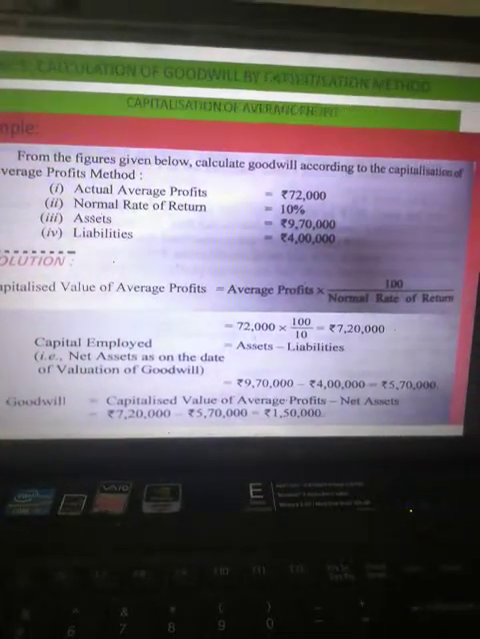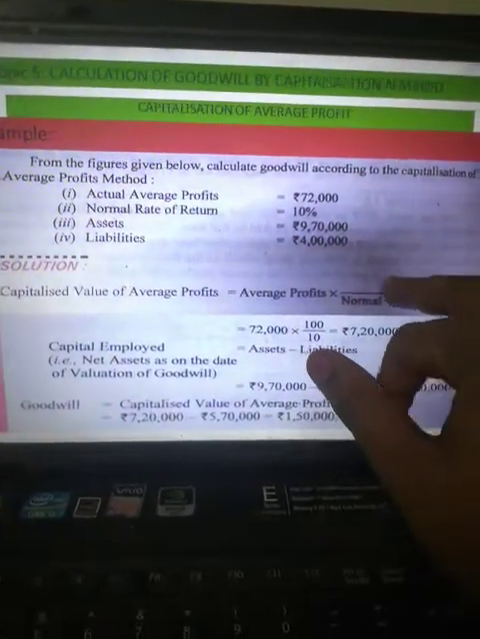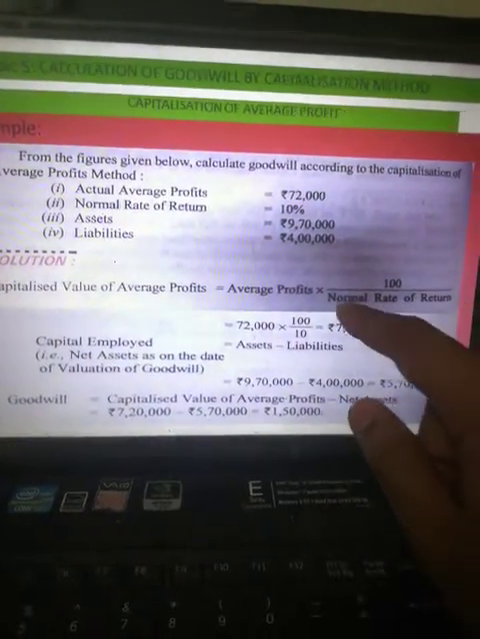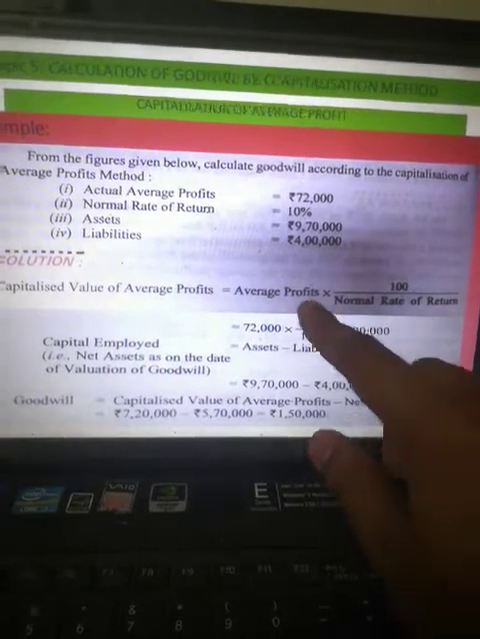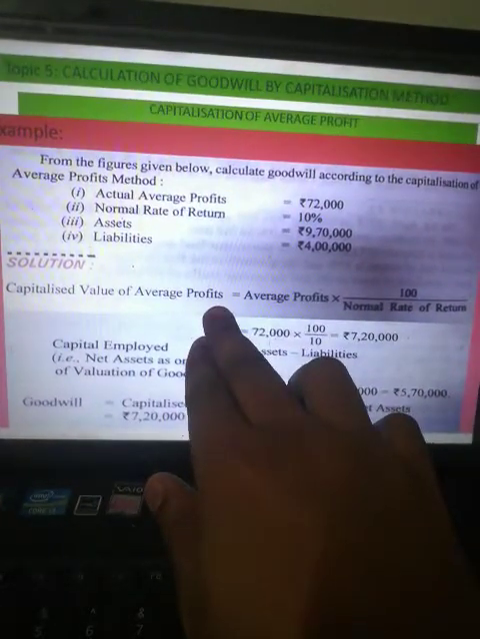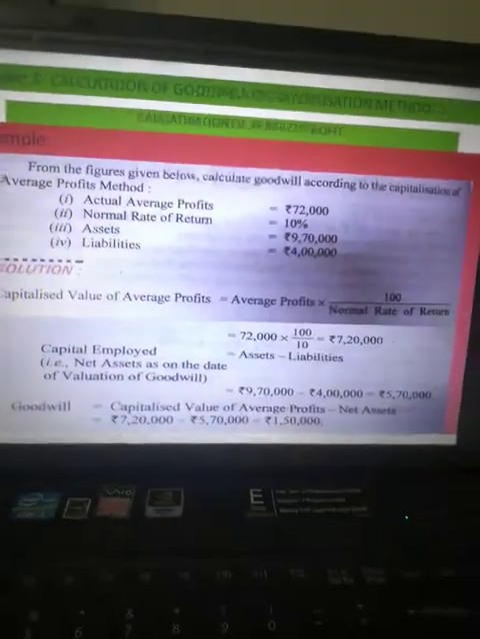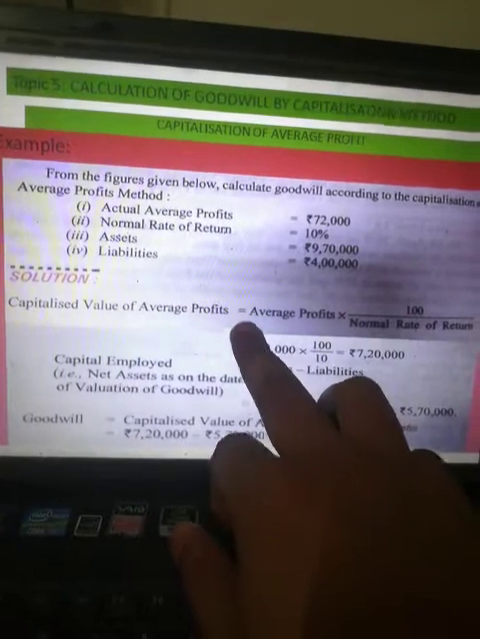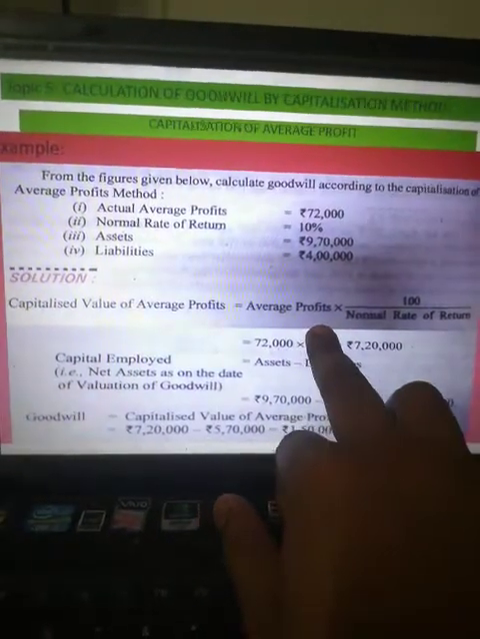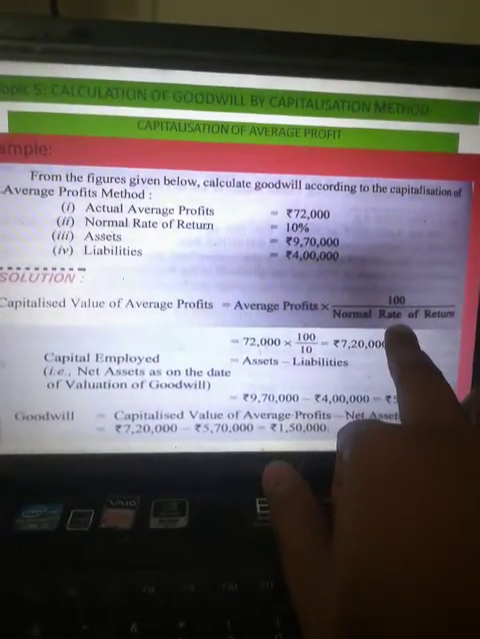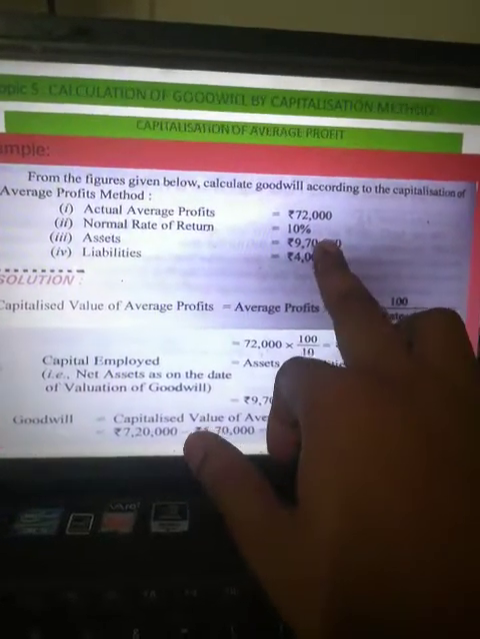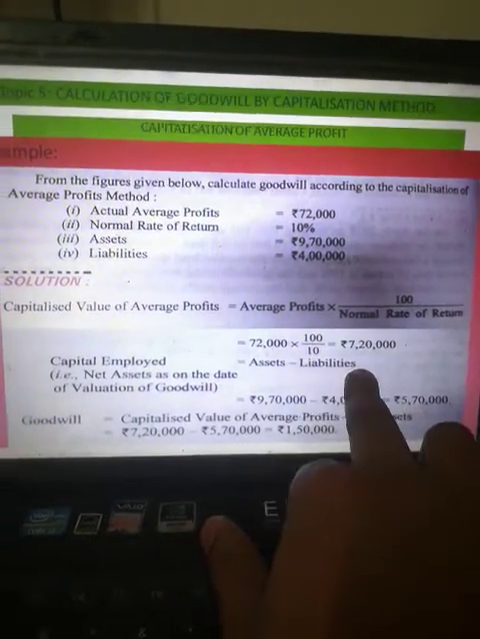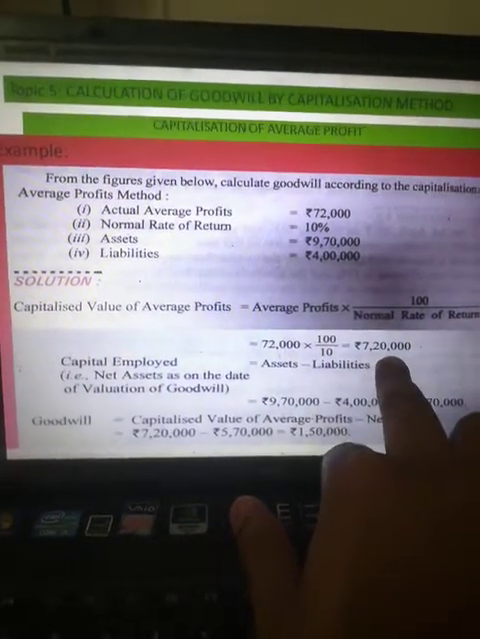Class, let me tell you, I have used the same example for capitalization of super profit and for capitalization of average profit. You can see it. So what we have done here is, first of all we have calculated our capitalized value of average profit by using the formula, that is average profit into 100 upon NRR. We already have our actual average profit with us, so 72,000 into 100 upon 10, we get the capitalized value of average profit.